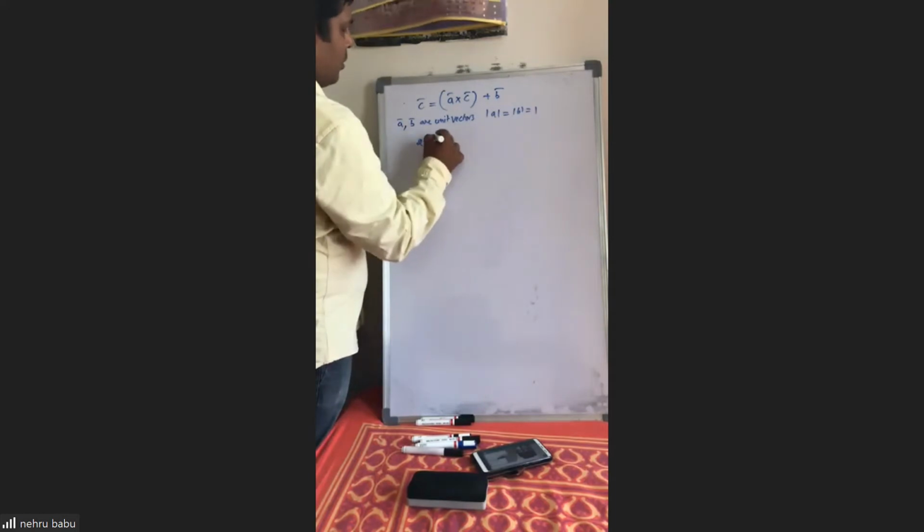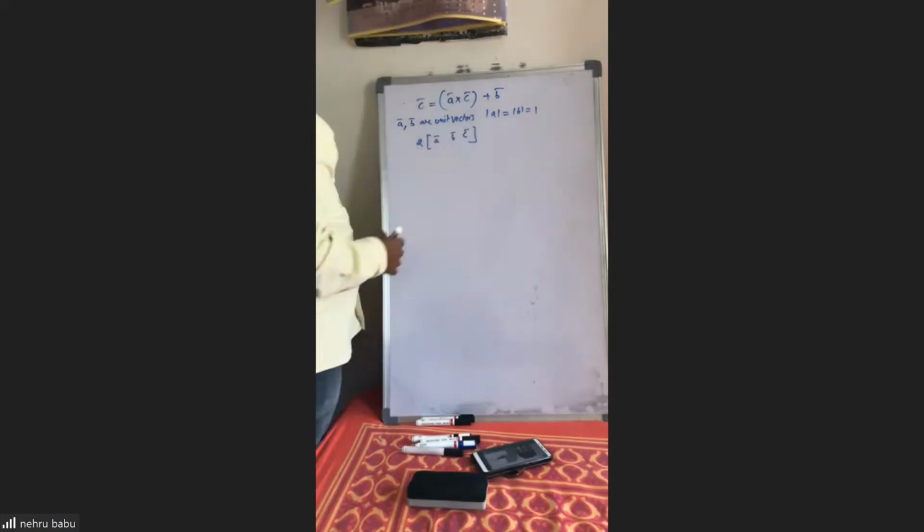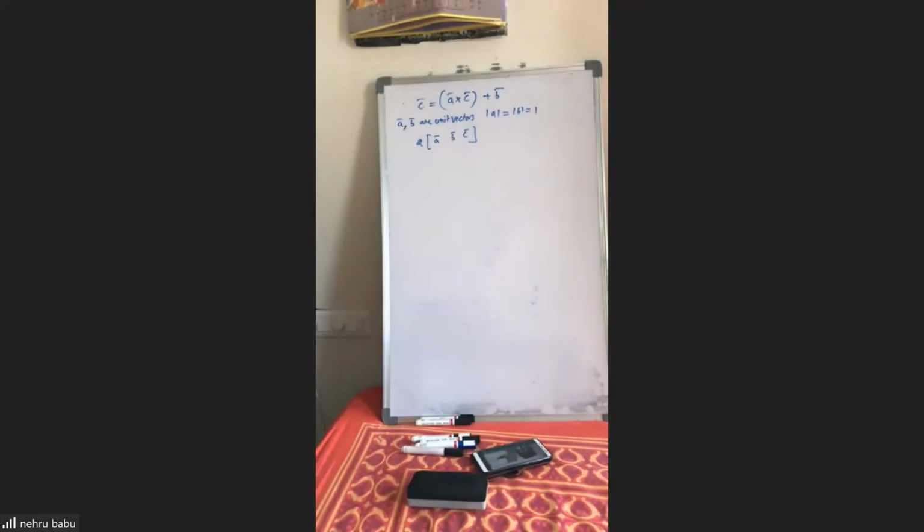Sir, we can simply take the cross product on both sides. Two boxes of ABC. Okay. So take the cross product with which term here? With A, sir, on the left side, sir.